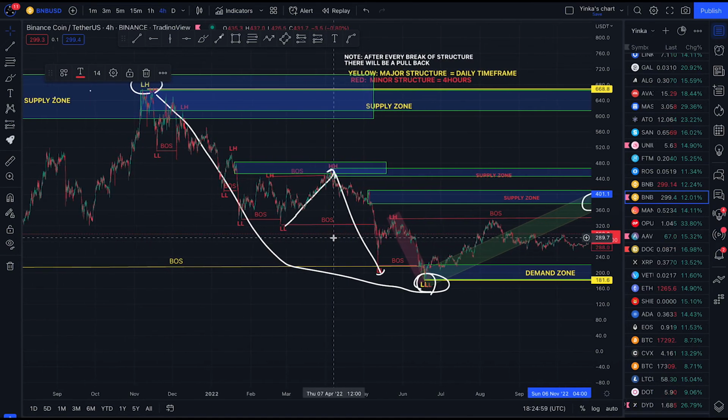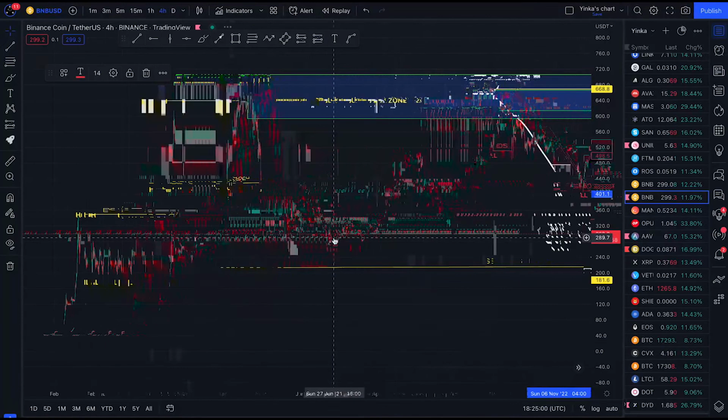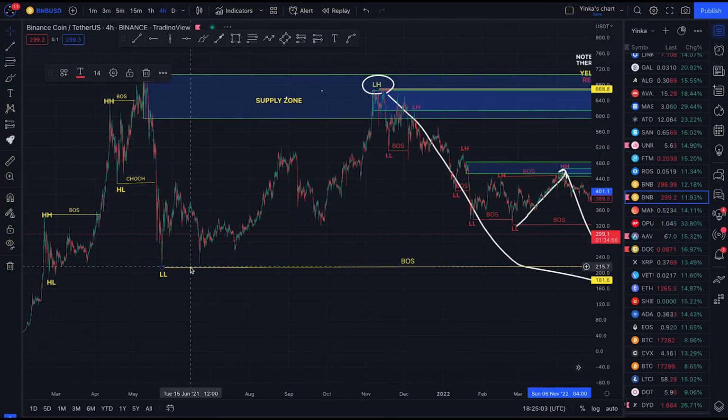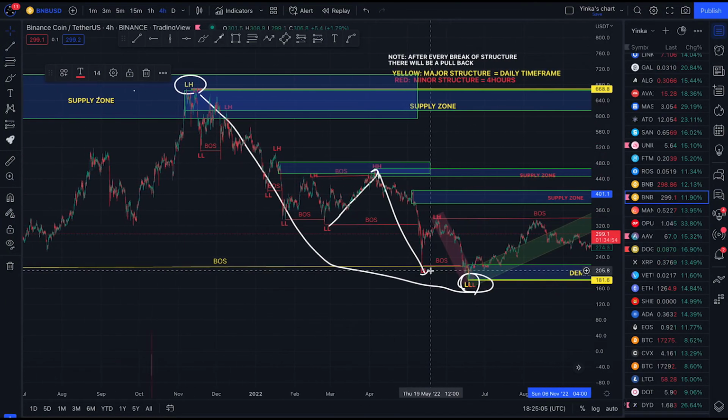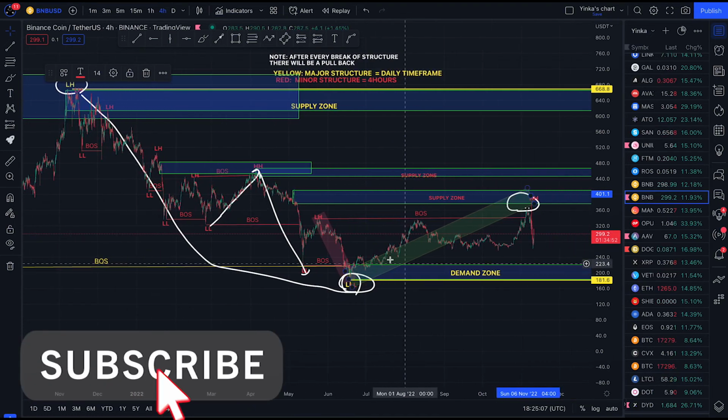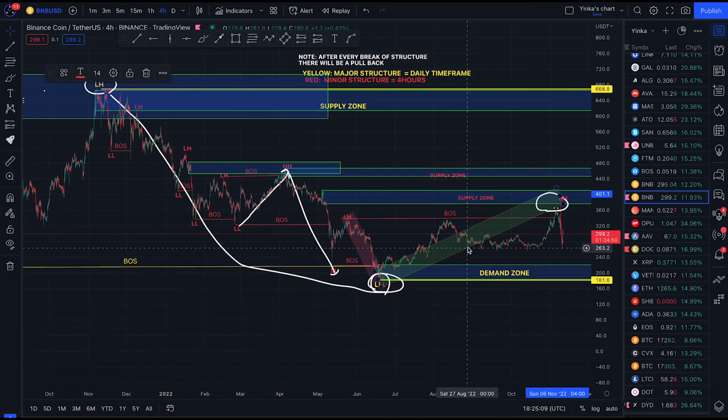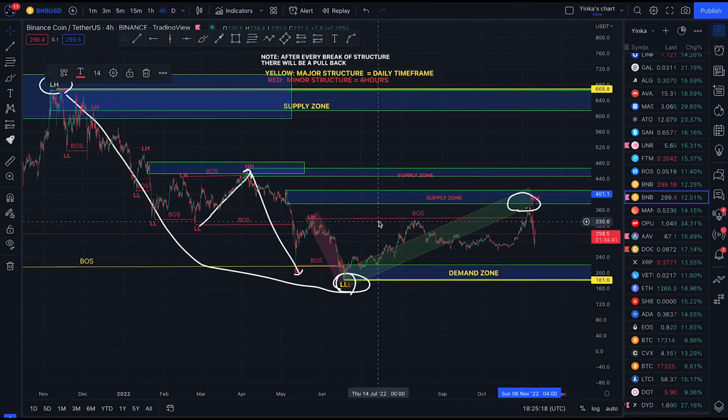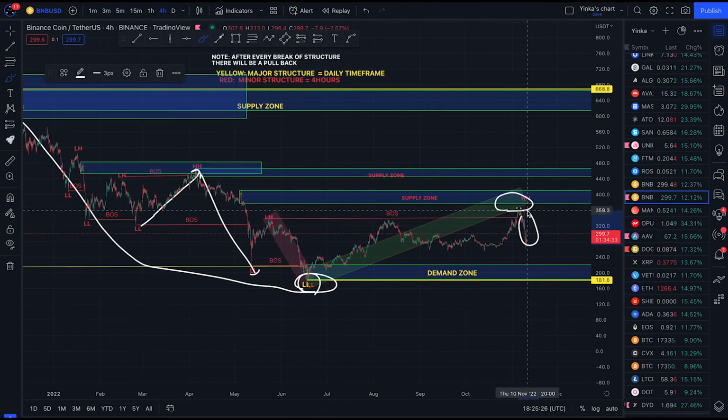So guys, what's our current position in the market? Remember, on our major time frame, price just broke structure to the downside. Price now rallied, gave us a pullback. Now we are in a pullback phase on our major structure. On our minor structure too, price broke structure to the upside. Everything here is a pullback phase to the break of structure to the upside.